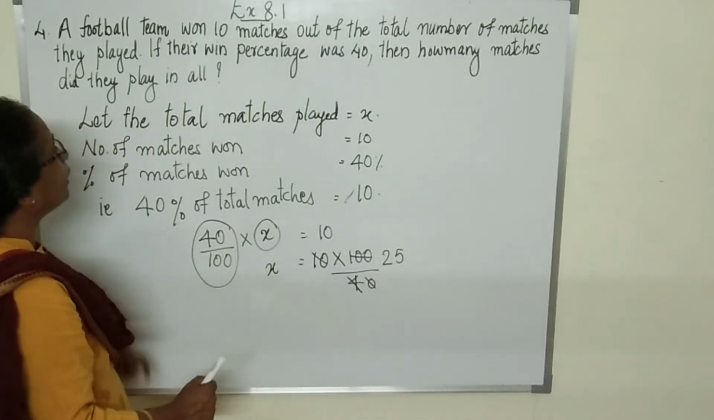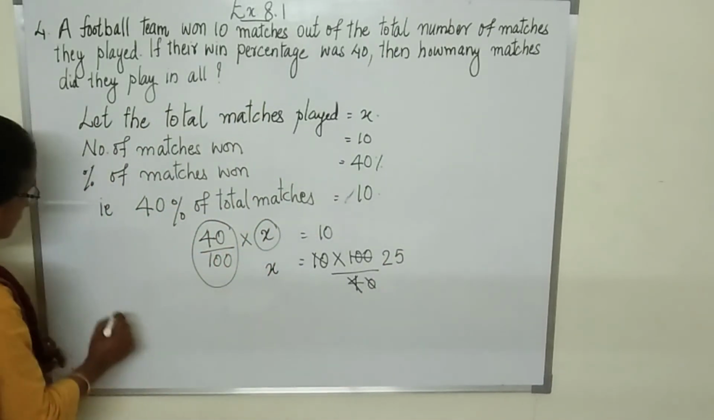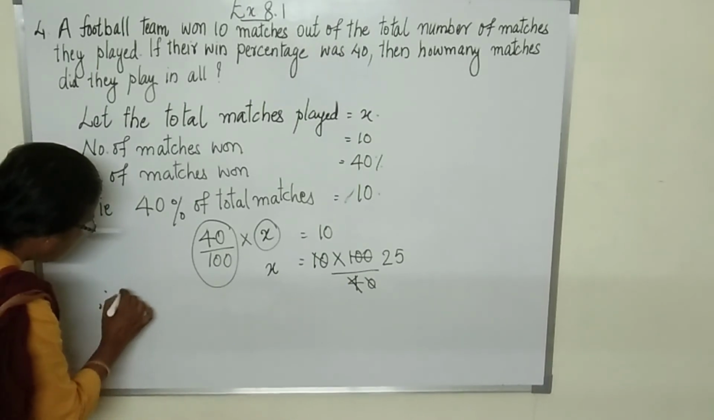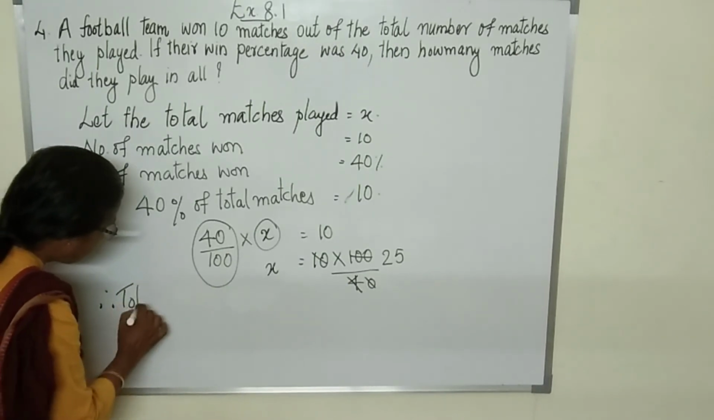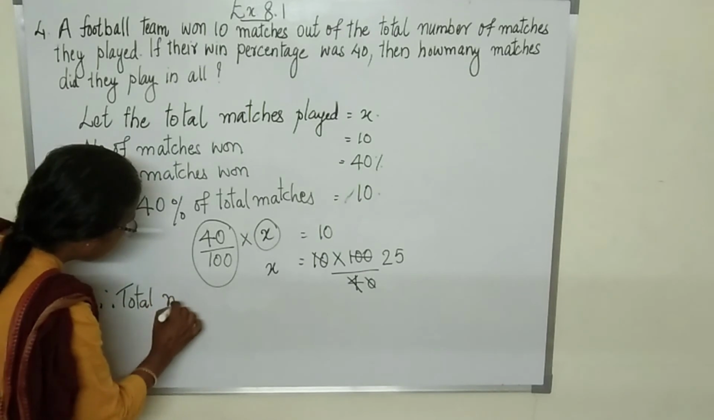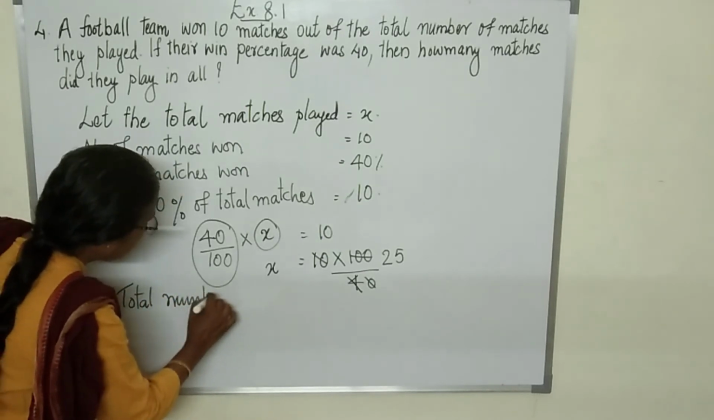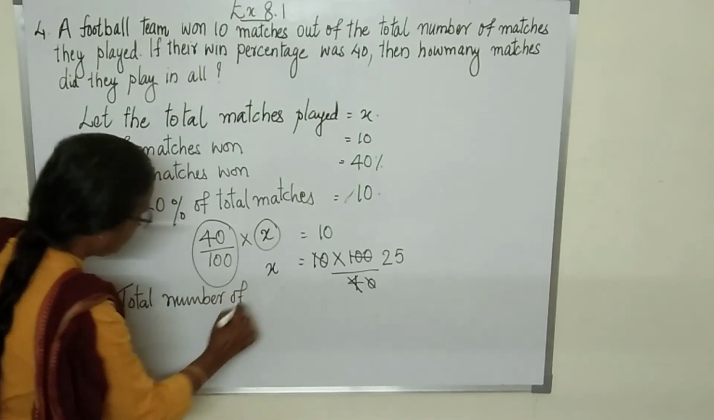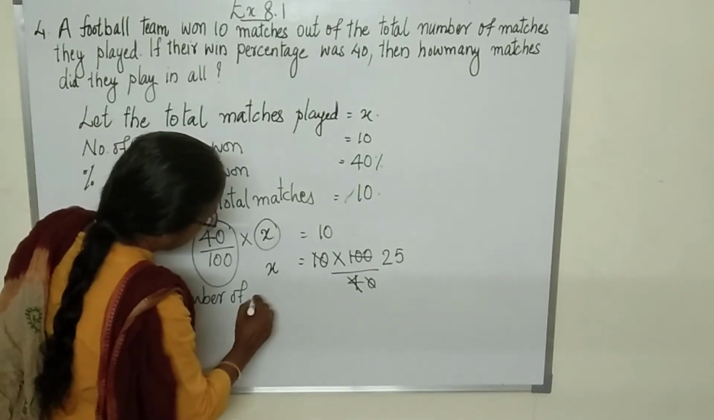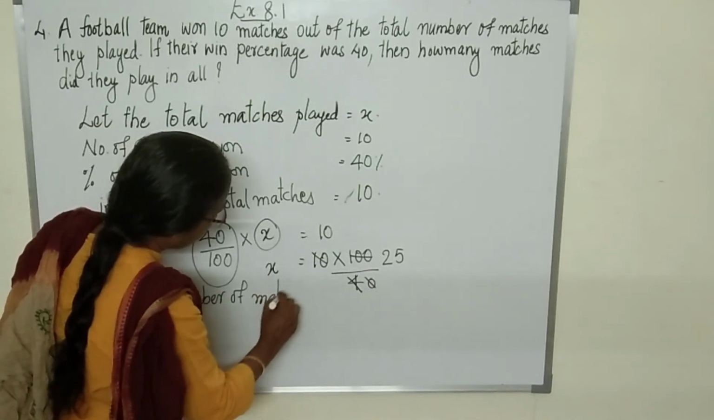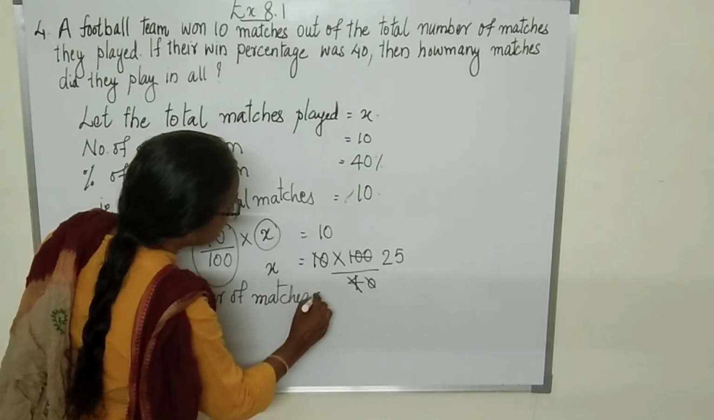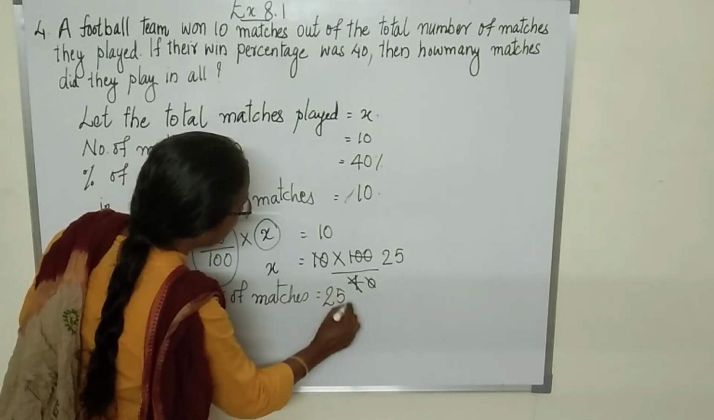So the total number of matches played were, therefore, total number of matches is equal to 25.